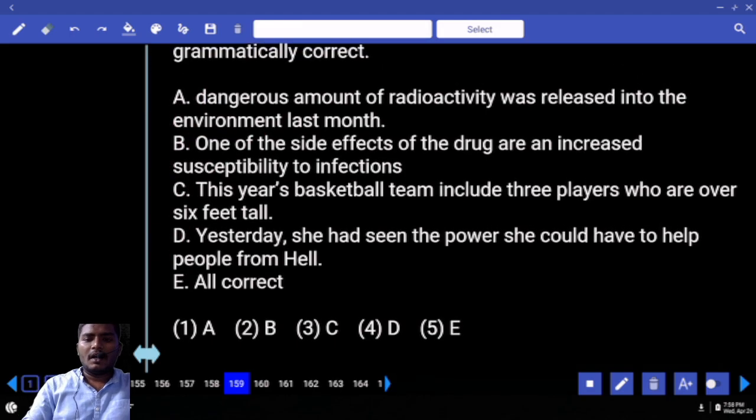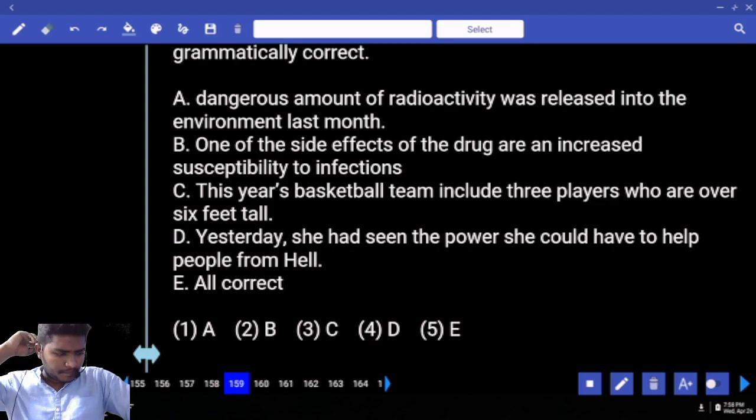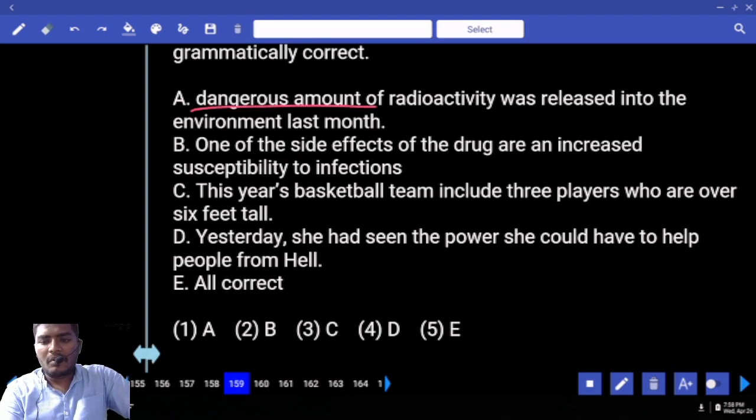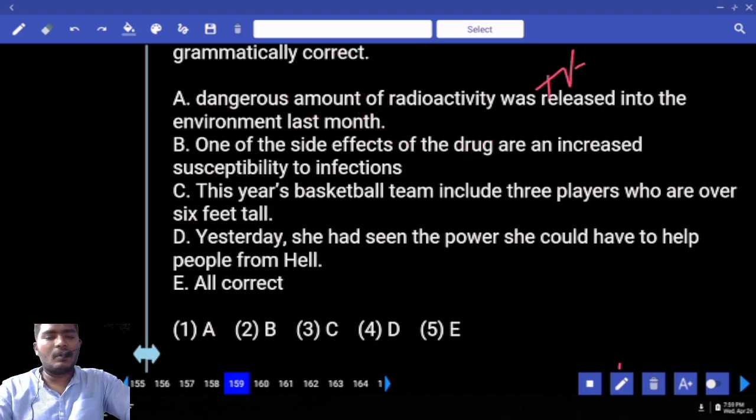Next, move to 159. Dangerous amount of radioactivity was released into environment last month. Is the sentence correct? Dangerous amount of radioactivity. Singular or plural? Singular. What is this singular noun? Amount. Dangerous amount of radioactivity was, this followed by V3.